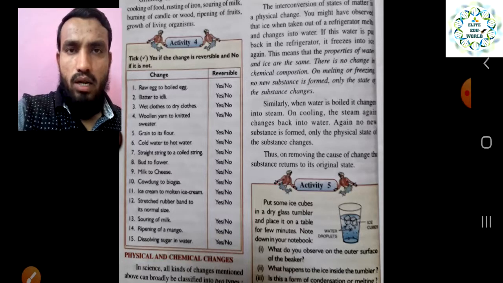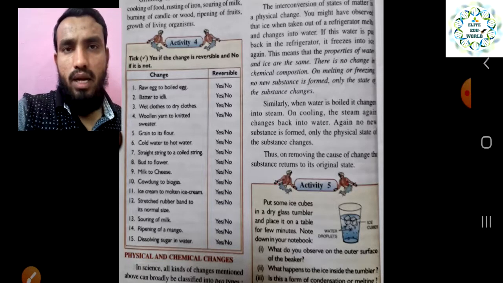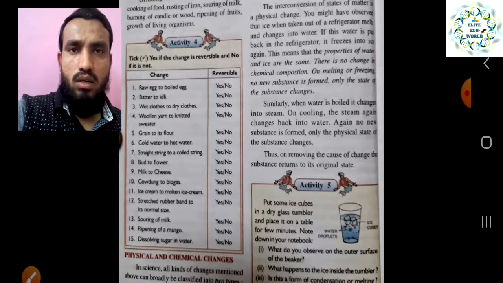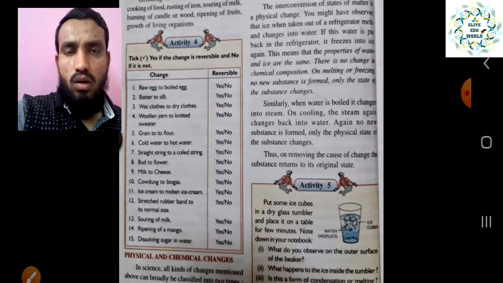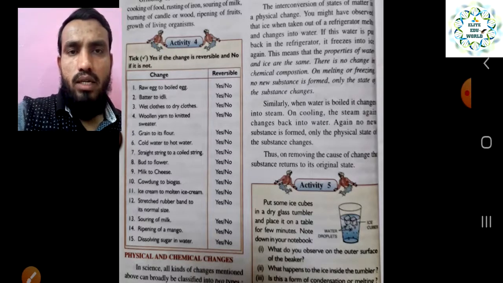Wet cloth to dry cloth. Once the cloth gets dry, you can add some water to the cloth and get back to the original state. So that comes under the reversible change. Woolen yarn into a knitted sweater: again, you can remove the yarn and open up the sweater. Reversible change is there.